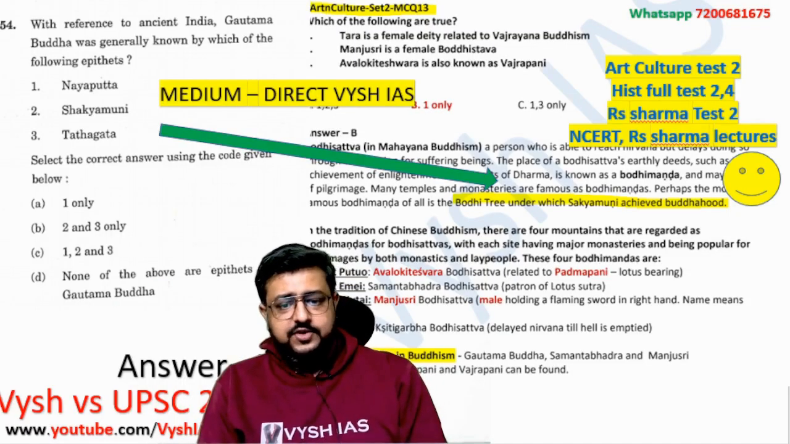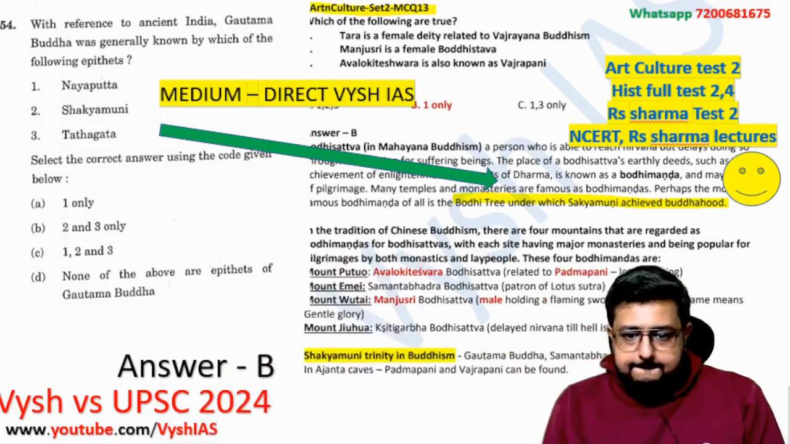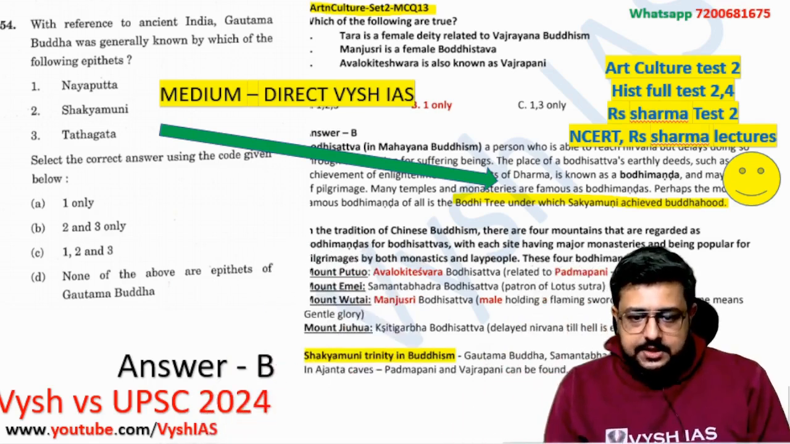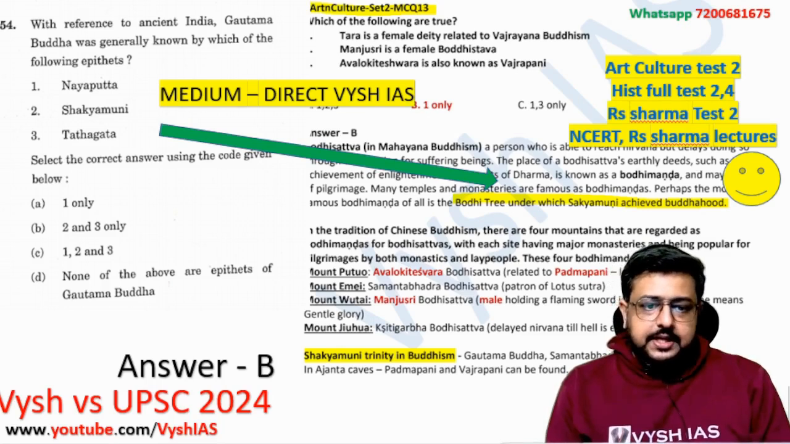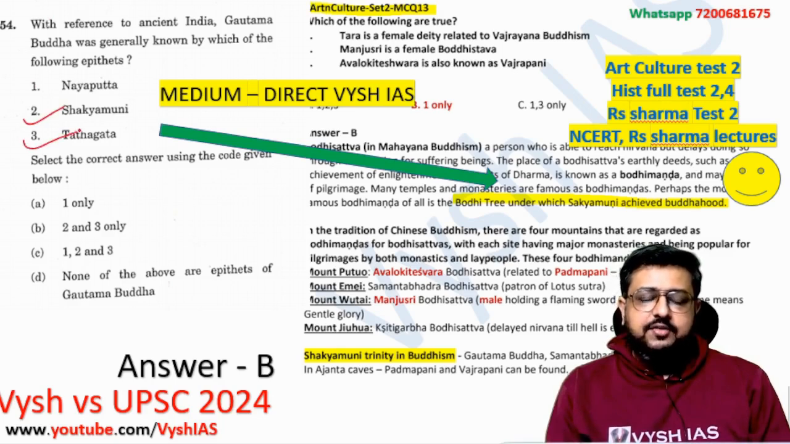First question, if you see here, it's about ancient India. With reference to ancient India, Gautam Buddha was generally known by which of the following epithets? Meaning you can tell an upnam or a sub-name, a different name. These things are there in your R. S. Sharma and ancient history textbooks, that is Shakya Muni and Tathagata, and we have covered them in detail.